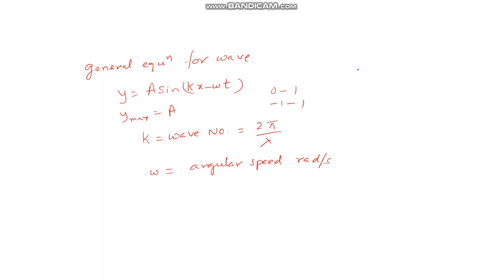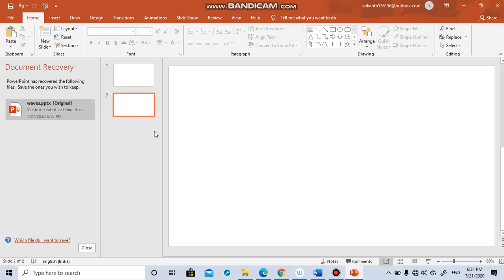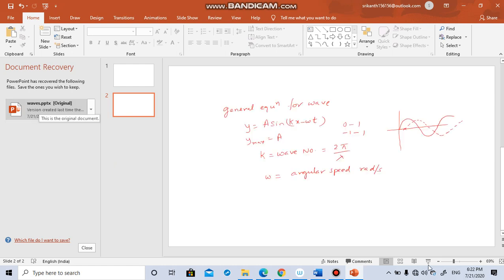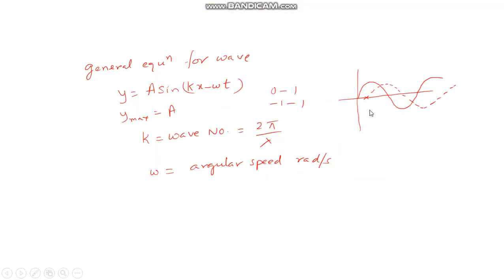Now there can be a situation, see, our wave started from here, but there can be a situation where some other wave could have started from here also. So this small gap that you are seeing here is the phase difference.